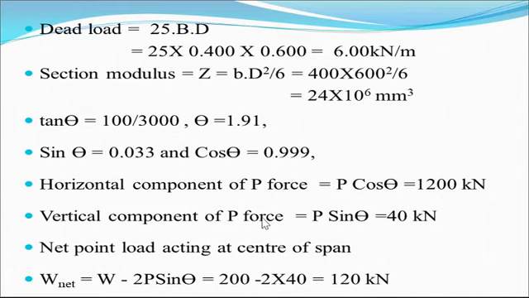The vertical component of force P at the center is P sin theta from one side and P sin theta from the other side, that's why it is 2P sin theta. So P sin theta is equal to 40 kilonewton. So the net point load acting at the center, W net, is equal to W minus 2P sin theta. Therefore, P sin theta is equal to 40, so it is 200 minus 80, that is 120 kilonewton. The net load will be reduced.